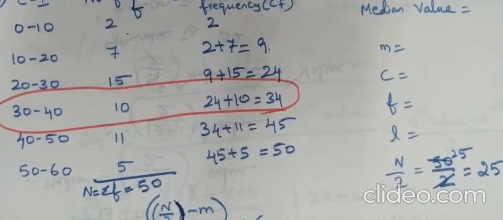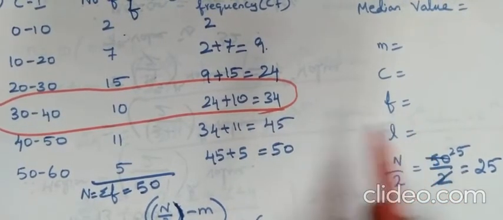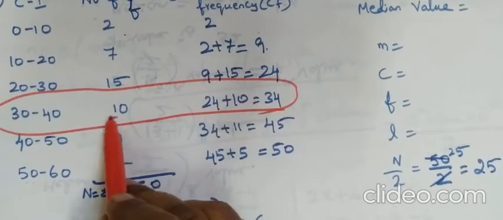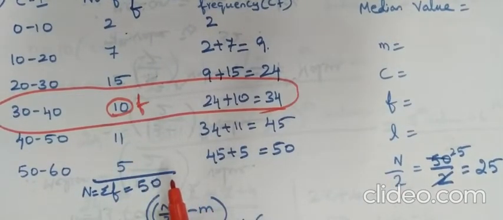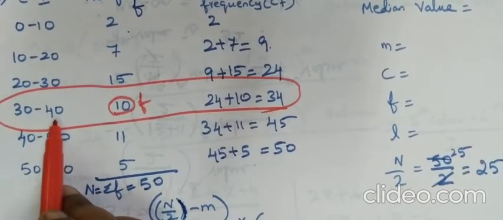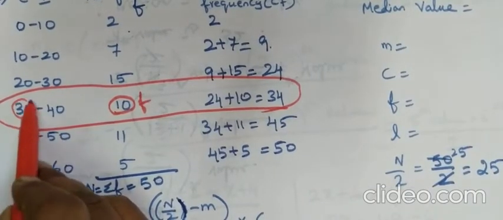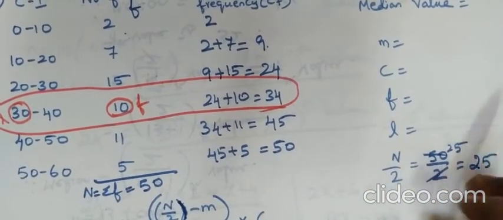Then we need the corresponding frequency value. Corresponding frequency is the F value. This is the lower limit and upper limit. This value is L, the lower limit, so our L is 30.